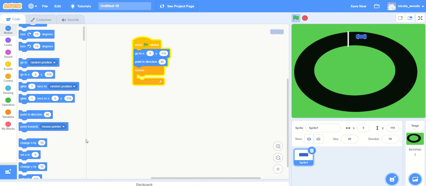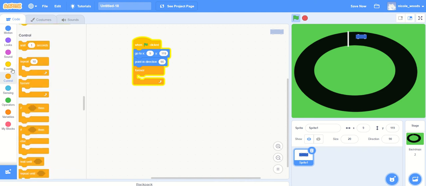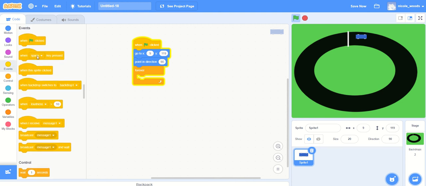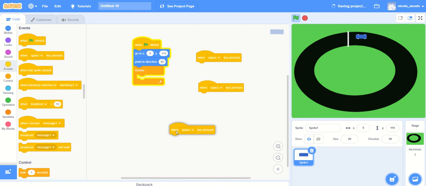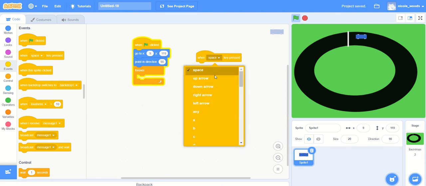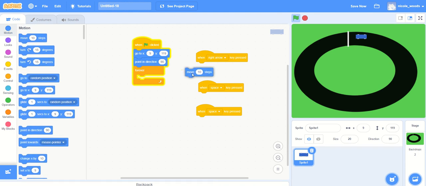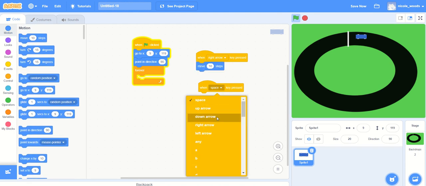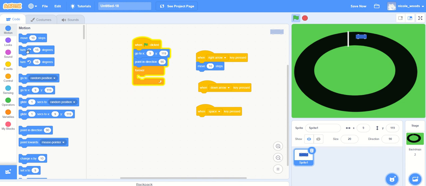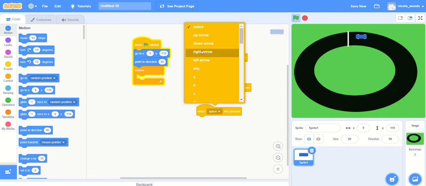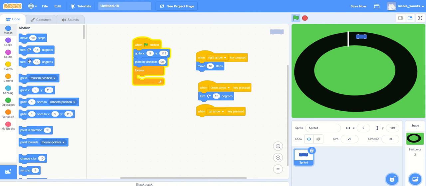For our movement, I'm going to use my right key to move the car forward, and I'm going to use my up and down to turn left and right. So in Control, when space is pressed, when space is pressed, when space is pressed. So we said we're going to use the right arrow to move, so I'm going to go into motion and go move 10 steps. And I said our down arrow we want to turn. We'll try this one. And then up. We'll go the other way.